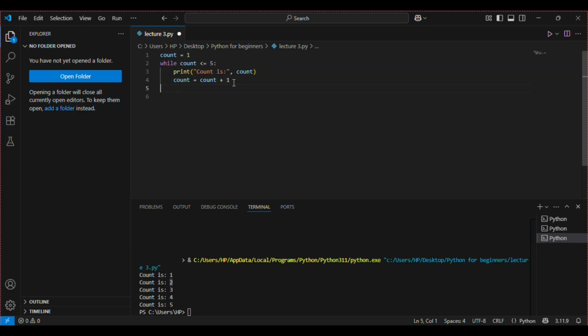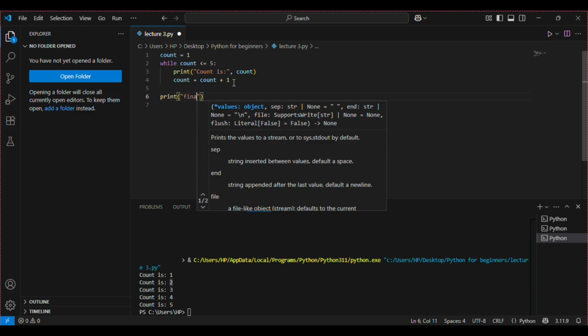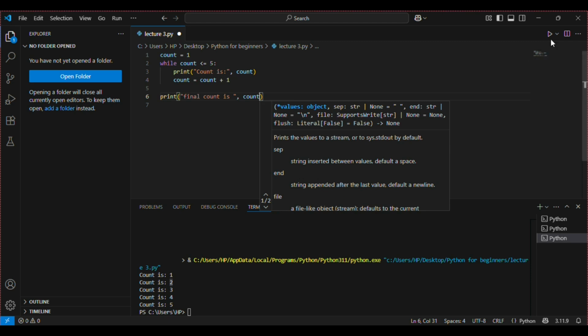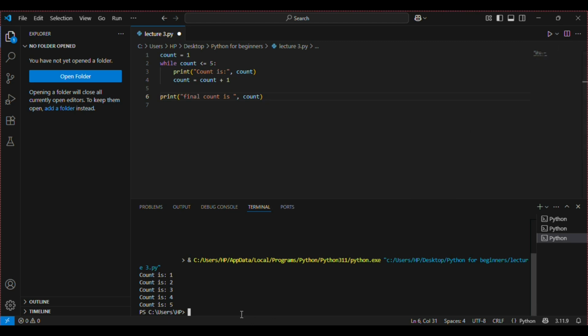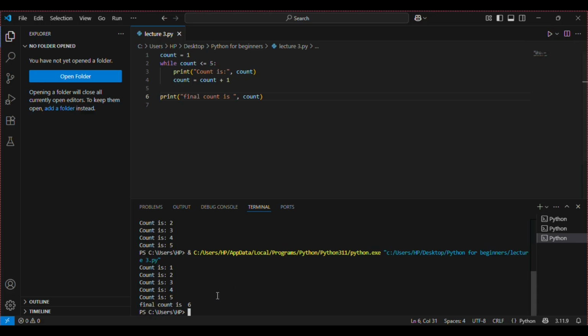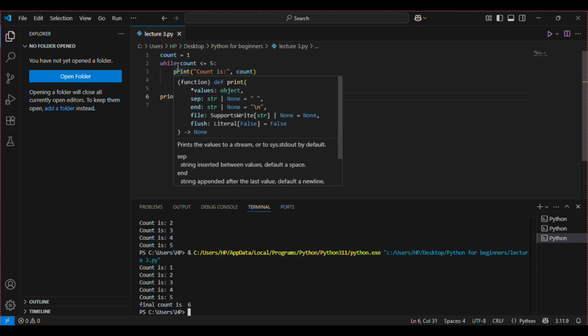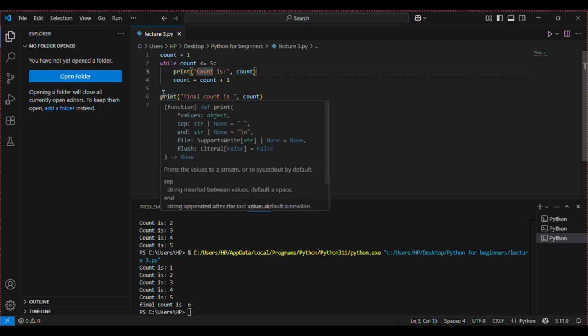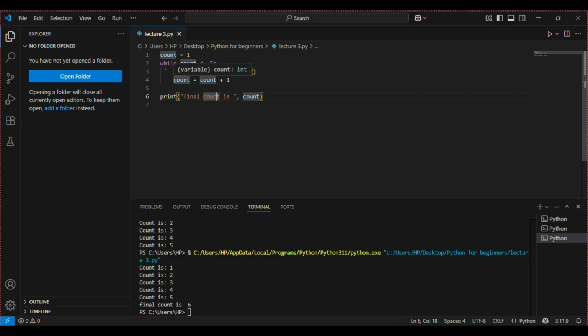Now let's see what the count is. Print final count is count. So we run this code, and yes, the final count is 6. So when the count became 6, it exited from this loop, and now we know that count was 6 because we used this statement after the while loop. So after going through the while loop as many times as it took for this condition to become false, at the end we have count is equal to 6.